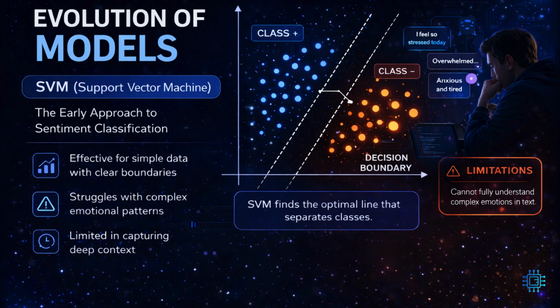Initially, traditional machine learning models such as support vector machines, or SVM, were widely used for sentiment classification. SVM works by identifying an optimal decision boundary that separates different classes of data, making it effective for structured and clearly defined datasets. However, when applied to real-world text and emotional data, SVM begins to show its limitations.